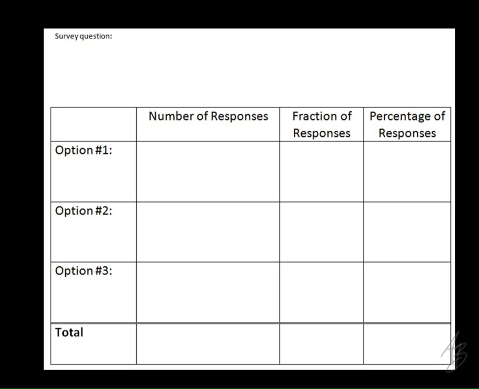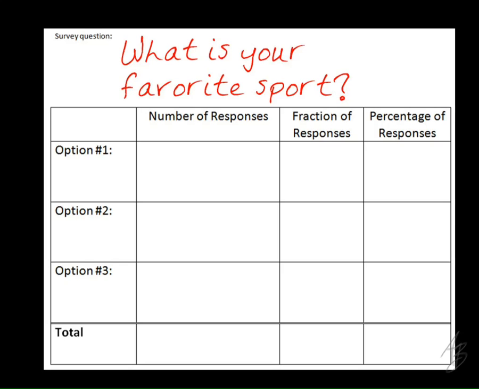And here are your options. Let's see how close I was in the opener here. So the question is going to be, what is your favorite sport? And you only have 3 options, so you have to pick one of these 3. You don't get to say some other sport. So I want you to choose right now, and everybody's going to vote here. I want you to choose what is your favorite sport between basketball, volleyball, and tennis.